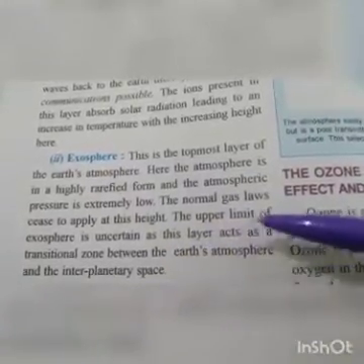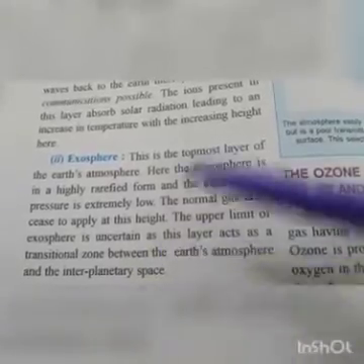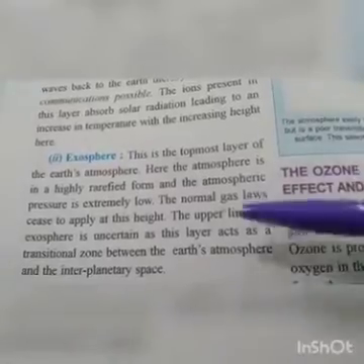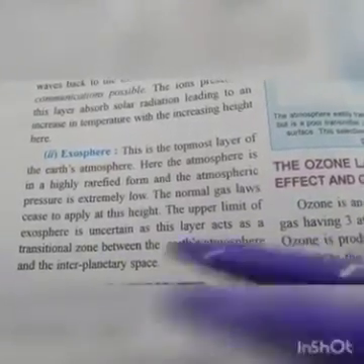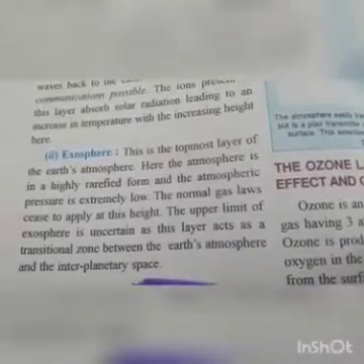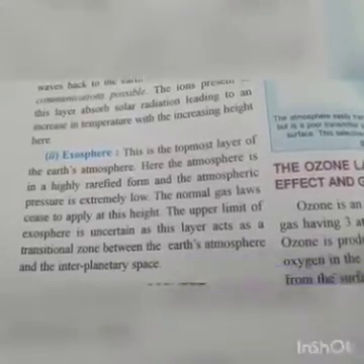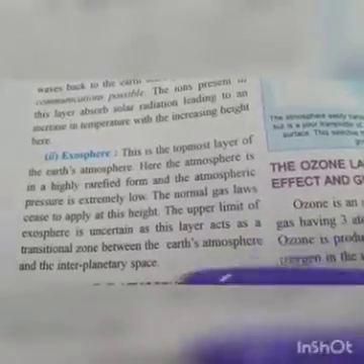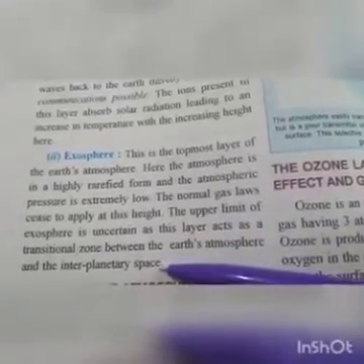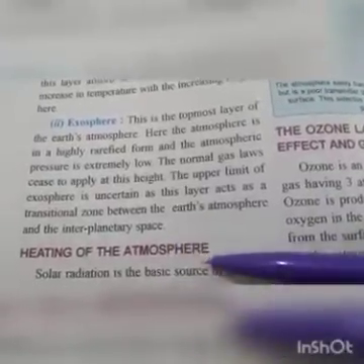The upper limit of the exosphere is uncertain. There is no definite upper limit, as this layer acts as a transitional zone between the Earth's atmosphere and interplanetary space, right?